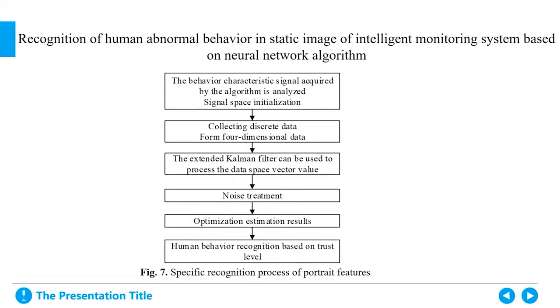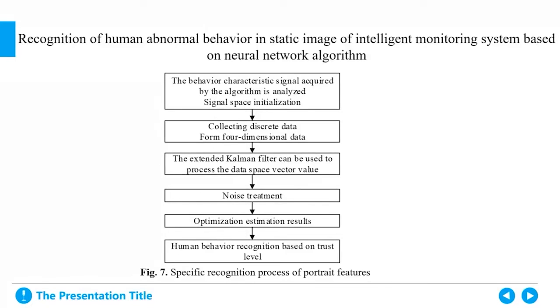Region tracking method and the active contour tracking method are used to recognize human abnormal static feature multipass. This specific identification process is shown in Figure 7.